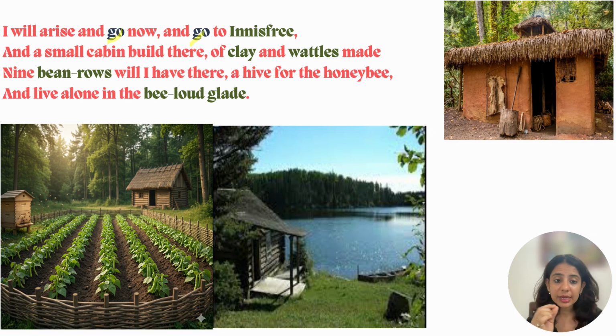Now let's look at the second line. And a small cabin built there of clay and wattles made. Can you see the word cabin? Cabin means hut, a small hut, which has been made from clay and wattles. What does clay mean? You know very well. Clay which is baked, जो घर बनाने के लिए काम आती है. And wattles जो टहनियाँ होती हैं, twigs होती हैं पेड़ की, उससे एक घर बनाएंगे पोएट.